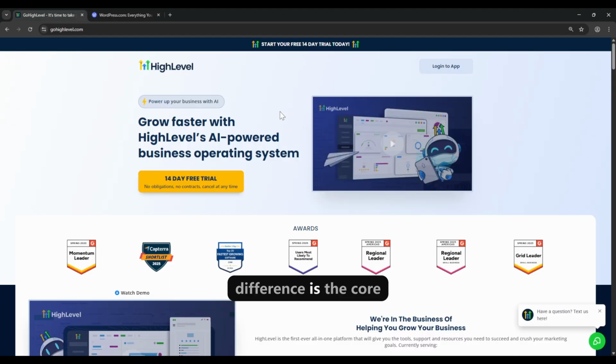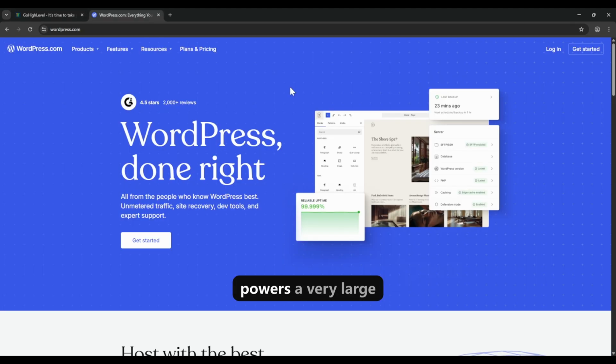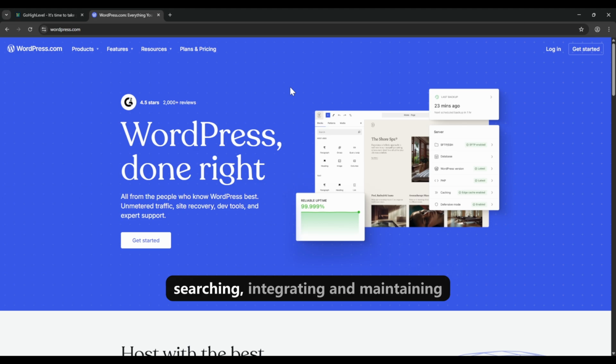So the first major difference is the core purpose each platform was designed for. Are you building a highly customized content hub or a platform designed for lead conversion and client management? WordPress is a content management system that powers a very large portion of the internet, over 43% of all websites. Its main strength is its flexibility. With its vast library of themes and over 60,000 free plugins, you can build almost any type of website. This open-ended customization is ideal for content-heavy sites, such as blogs, news portals, and complex portfolio sites. However, this flexibility also means you're responsible for searching, integrating, and maintaining all the individual components, which can require technical knowledge and a significant time investment.